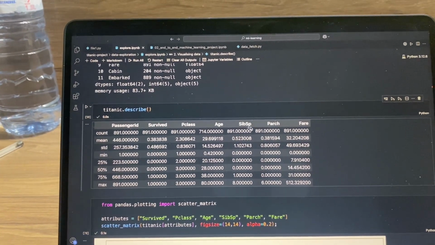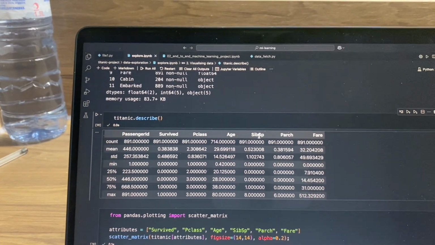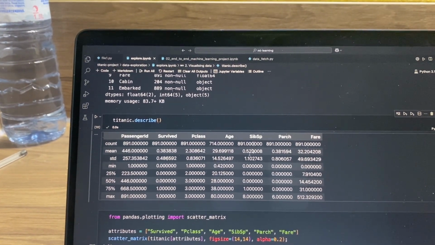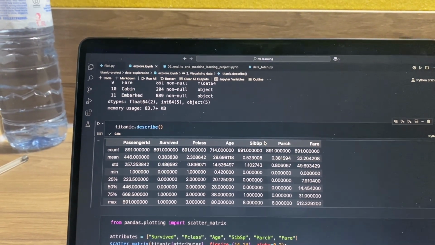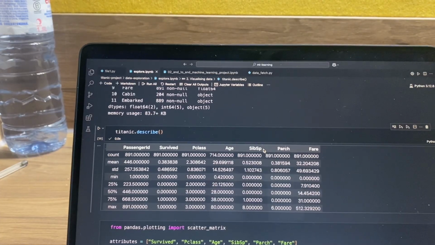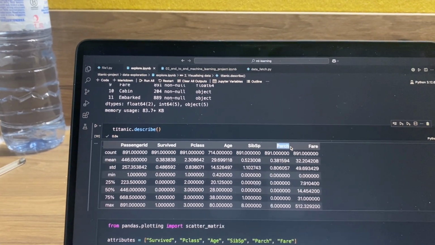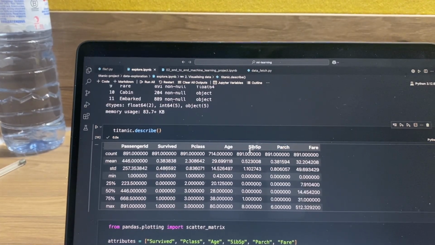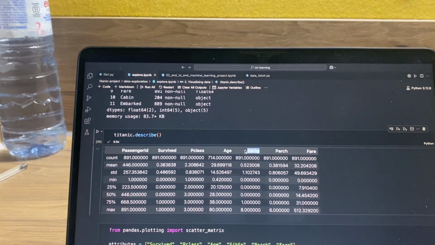SibSp indicates how many siblings or spouses a person has on the ship, so it's exactly on the ship, not in general. If you travel with just your wife, that'll be 1.